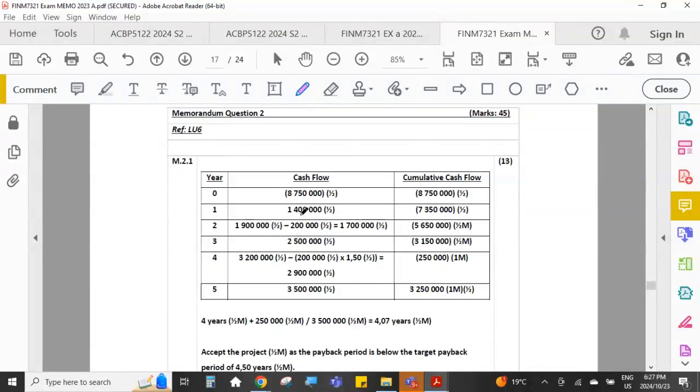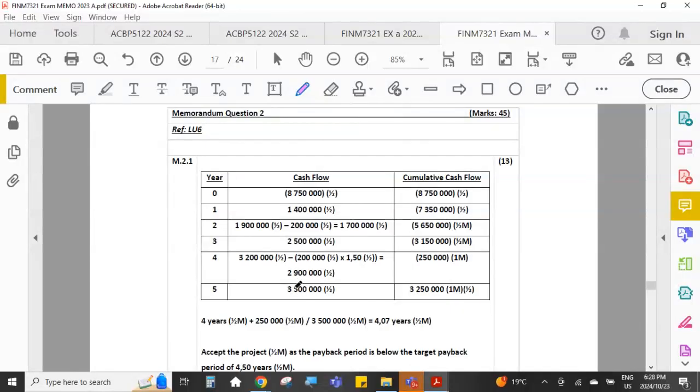Initial cash flow out has got brackets. Year 1 is as they gave it to us. At the end of year 2, we've got that additional 200,000 cash flow out. We must add that in so that year 2's cash flow is not 1.9 million in, but 1.7 million in. And at the end of year 4, they said that cost of 200,000 increased by 50%. So 50% of 200,000 is 100,000. So at the end of year 4, our cost is 300,000. So again, it's a cash flow in of 3.2 million minus 300,000. So it's a net cash flow in of 2.9.